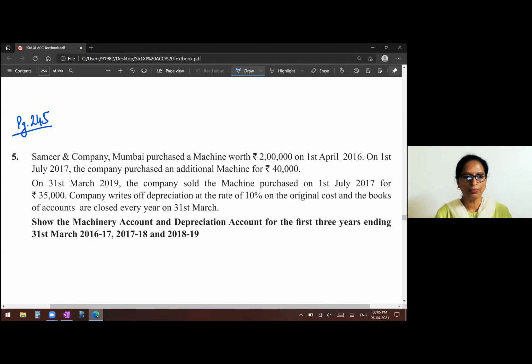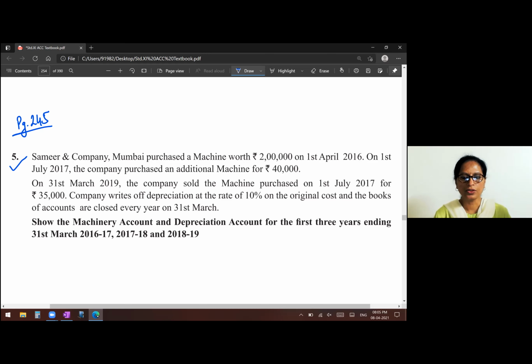Okay, the second problem on page 245, problem number 5. Samir and Company, Mumbai, purchased a machine worth rupees 2 lakhs on 1st April 2016. On 1st July 2017, the company purchased an additional machine for rupees 40,000.